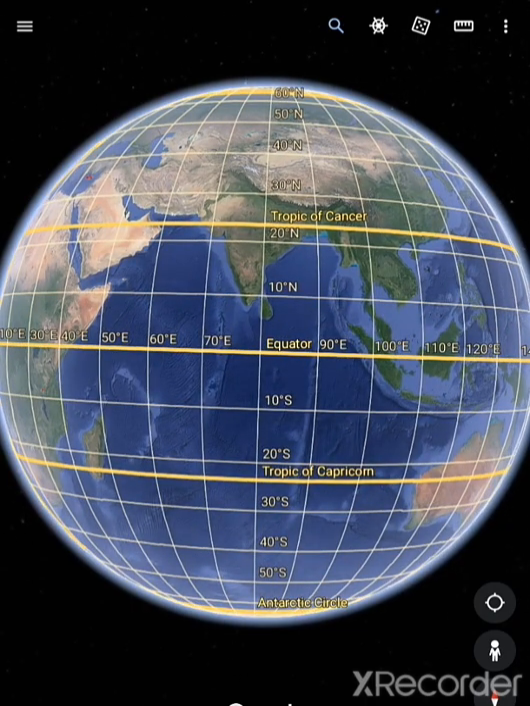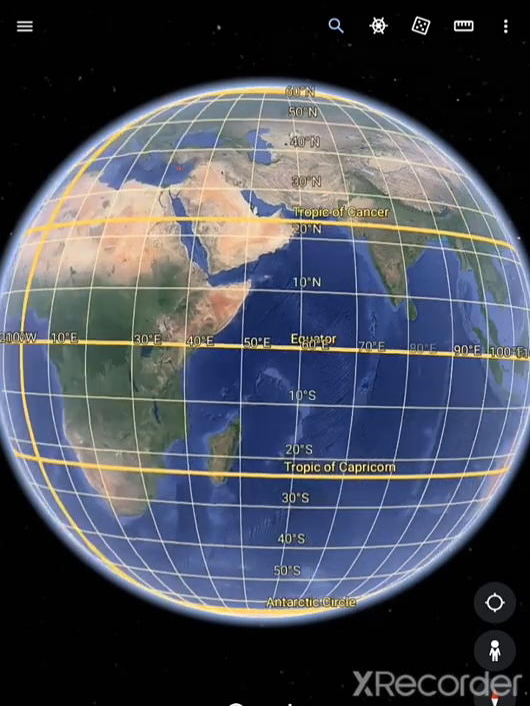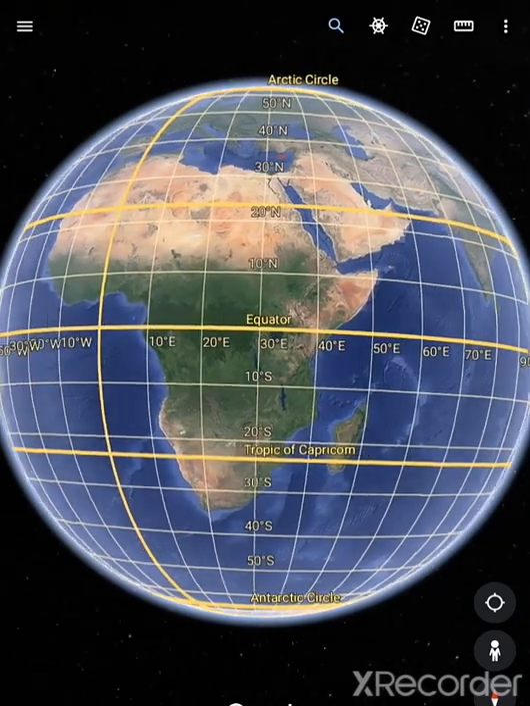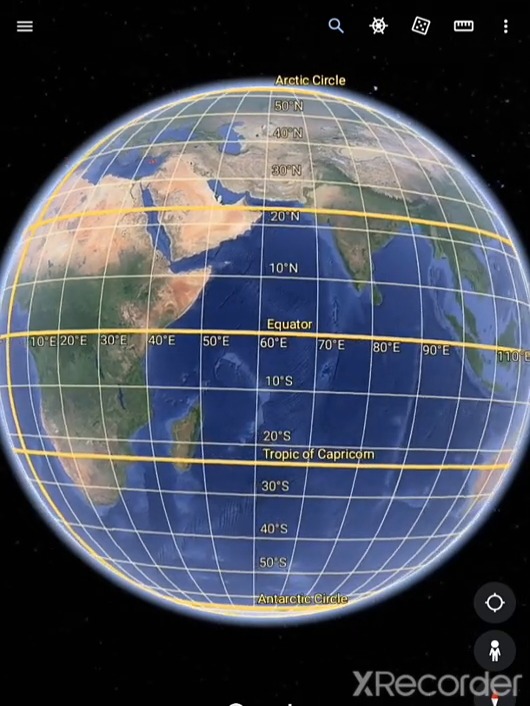On earth we have a number of imaginary lines. As you can see, there are a number of imaginary lines on the earth. Same is on our globe. We also have imaginary lines on our globe, right? But these all are imaginary lines. What I said, imaginary lines. Actually these lines are not present on the earth, but just for our study we have made imaginary lines that are latitudes and longitudes.